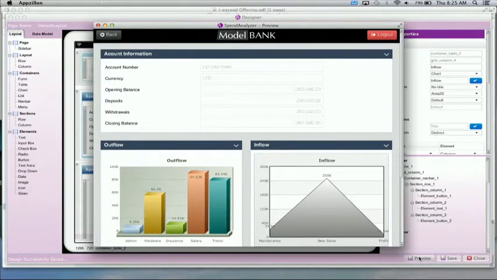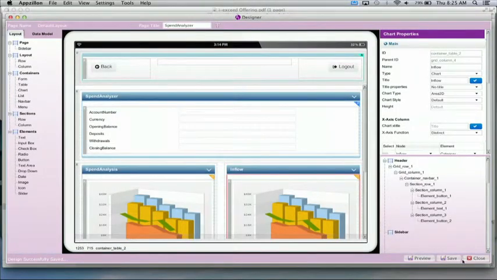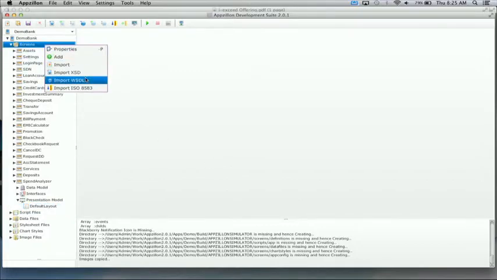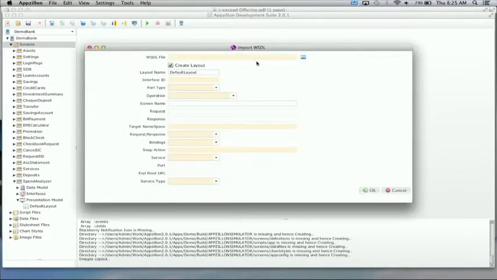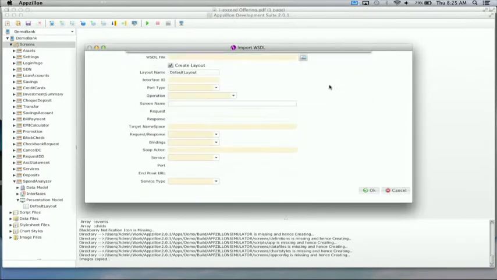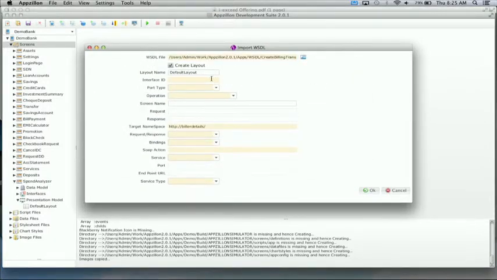You now see that the screen has been modified and it's now being represented using charts. The next thing is to build the bill payment service. Here I've assumed that there's a web service so that we can interact online with the web service. So I'm going to import the WSDL that is associated with the web service. The process is very similar to what we did in case of XST. The only difference is that even the service information can also be captured in case of a WSDL. So that's what I'm doing here.